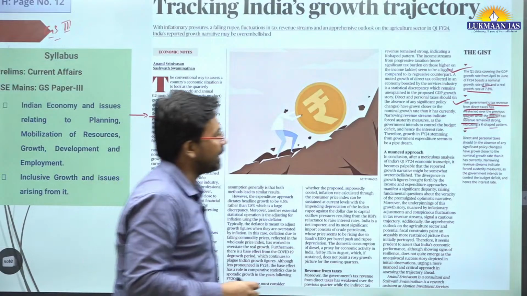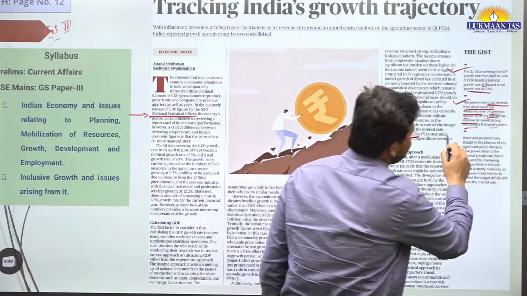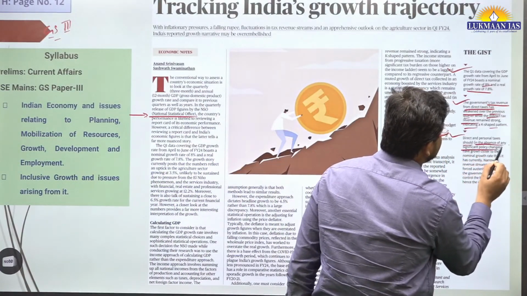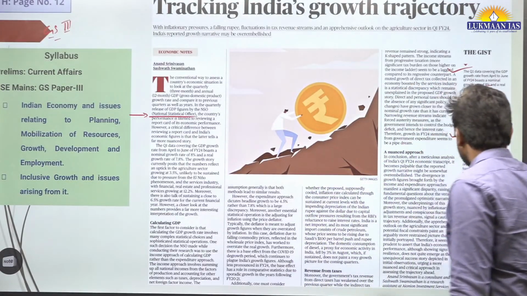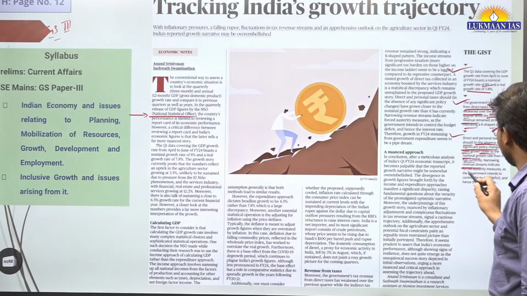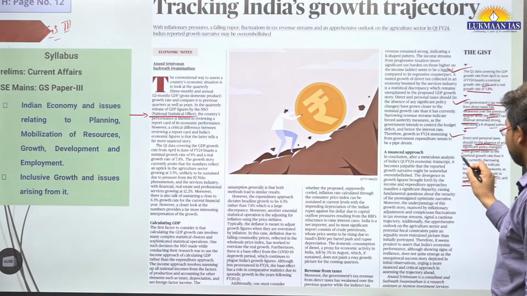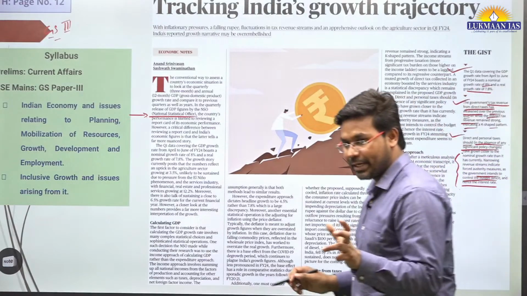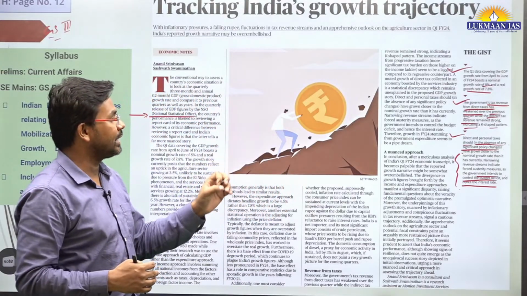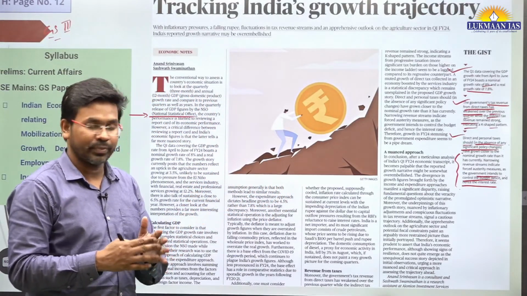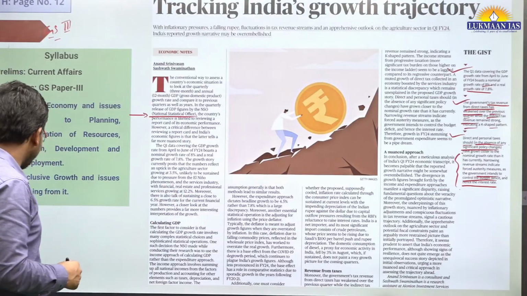So in this article they have said direct and personal taxes should, in the absence of any significant policy changes, have grown closer to the nominal growth rate than has currently. Narrowing revenue streams indicate forced austerity measures as the government intends to control the budget deficit and hence the interest rate. So when the government is controlling the budget deficit, it is known as austerity measures. And when they adopt austerity measures, revenue streams also squeeze for the government. So these are the things that have been mentioned in this article.